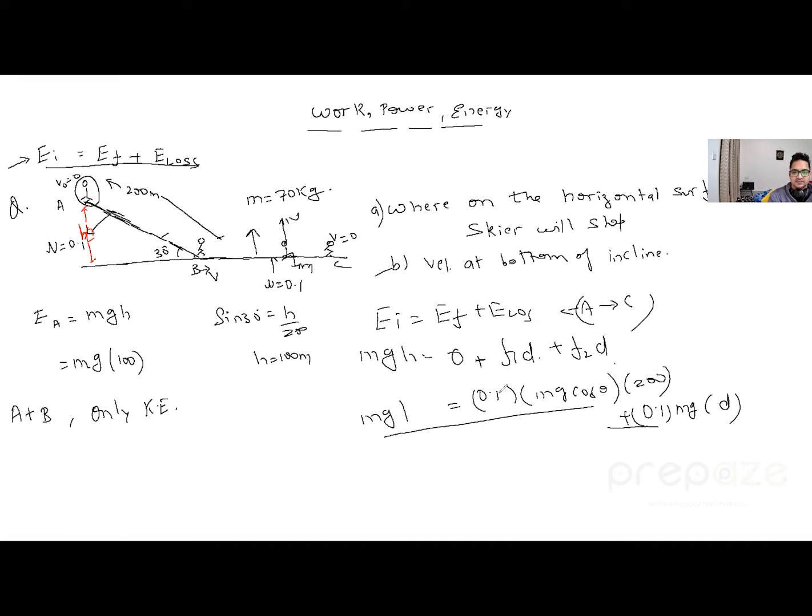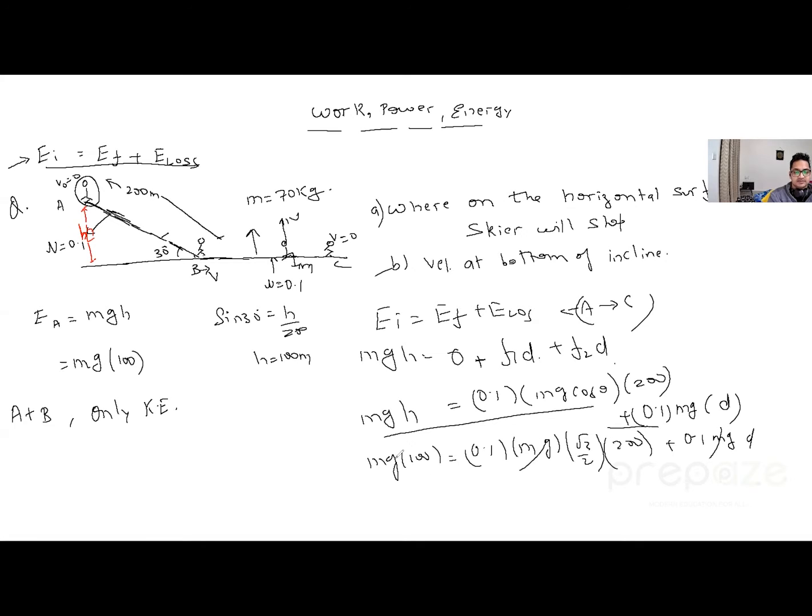All right, that is the question. Let us do that now. mgh. mgh is what? Basically m into g into 100, and this is what? 0.1. m is what over here? So let it be m only. g cos theta is what? Root 3 by 2. And what is over here? We have 200 plus 0.1. We have basically mg into d.